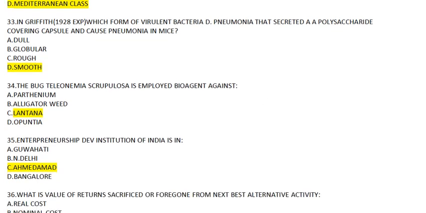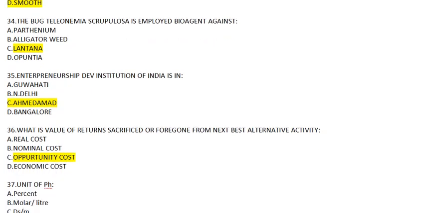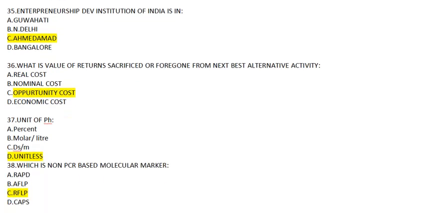Coming to question number 33. In Griffith 1928 experiment, which form of virulent bacteria that secreted a polysaccharide covering capsule and causes pneumonia in mice? Answer to this will be smooth form, because smooth form is most virulent form. Now question number 34. The bug Teleonemia scrupulosa is employed bioagent against lantana, and it itself is called lantana lace bug, while Zygogramma bicolorata for Parthenium. Okay. Now question number 35.